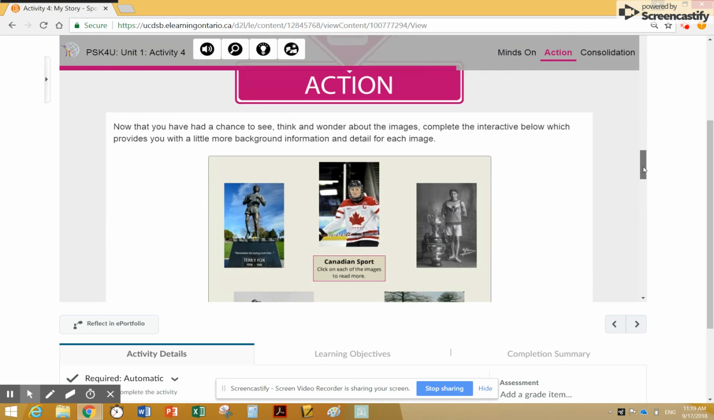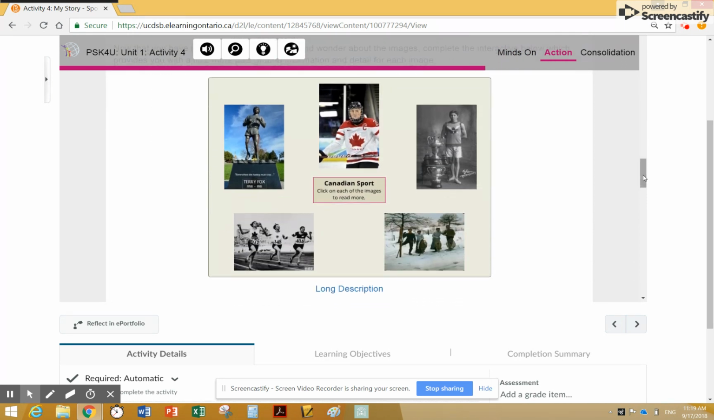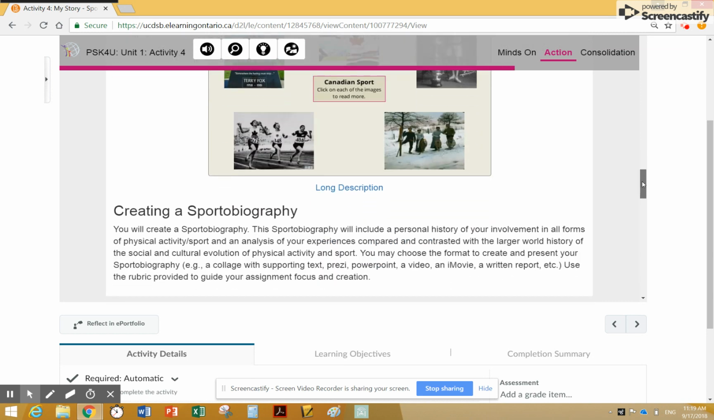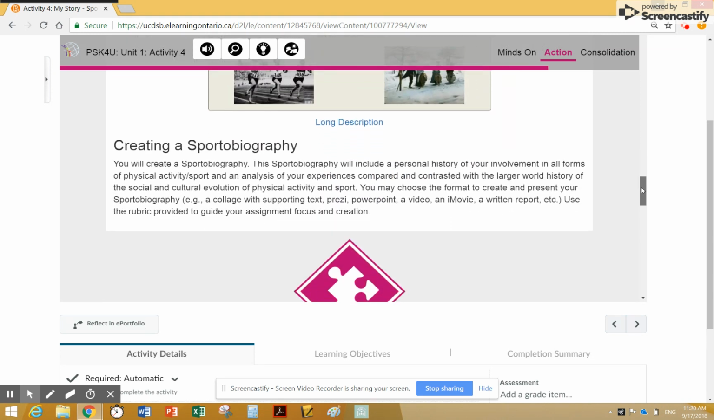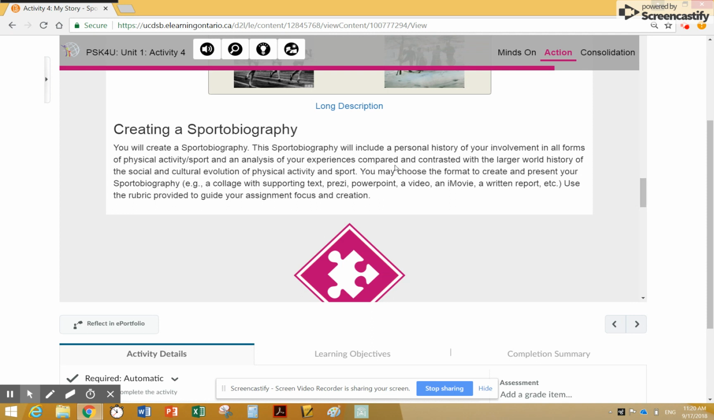In terms of the action piece, there were some of the pictures that were shown. There's some more information now if you click on them. It gives you some more details about what you were looking at. And then here it's the sport biography. So again, it's your personal history of involvement in physical activity or sport, and then analyzing those experiences, comparing and contrasting them a bit with the larger world history.